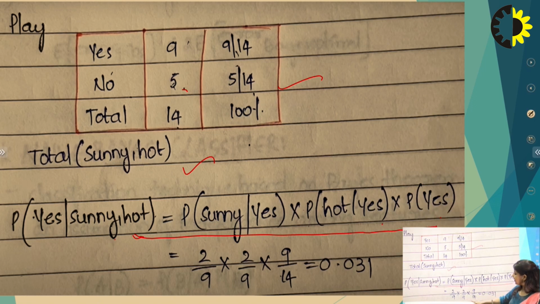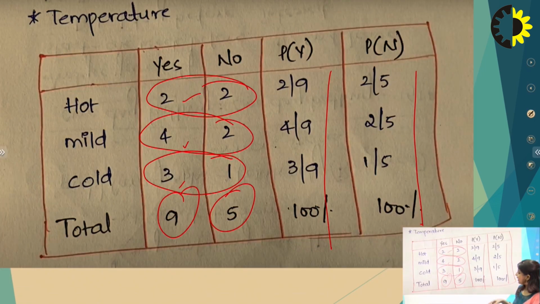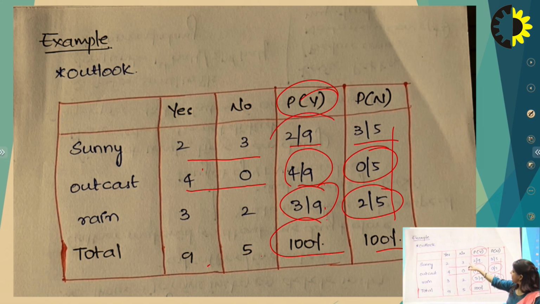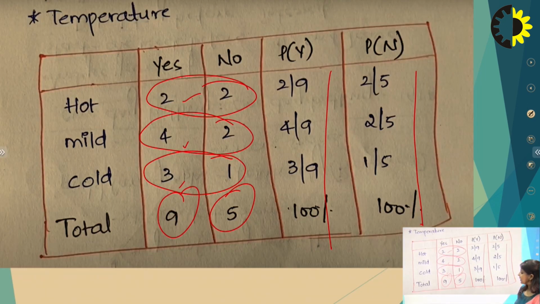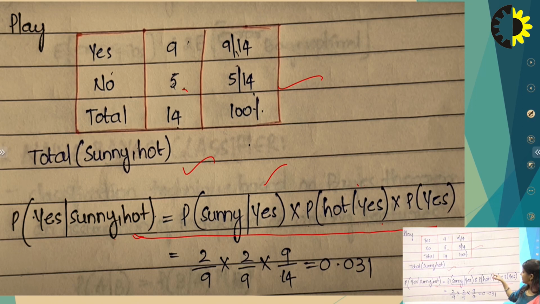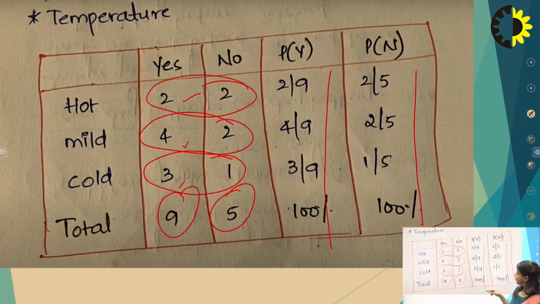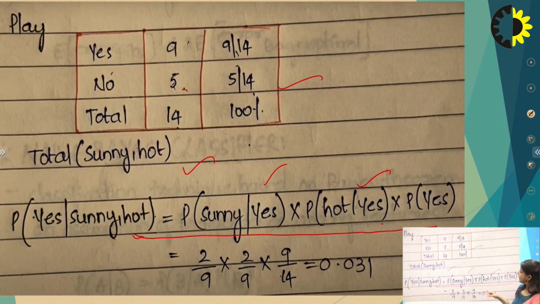We have already calculated the probability of Sunny given yes, that is 2 by 9, and temperature hot given yes is also 2 by 9. So 2 by 9 into 2 by 9, and all the positive instances have the probability 9 by 14. So we have the final value 0.031 for yes when the weather is sunny and temperature is hot.